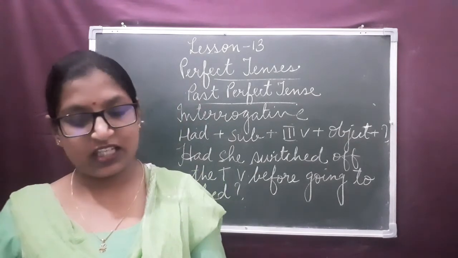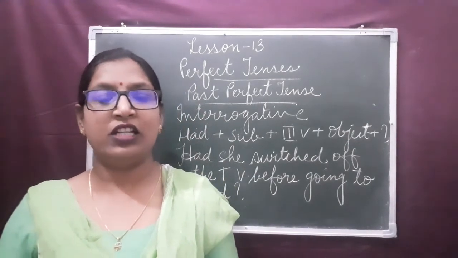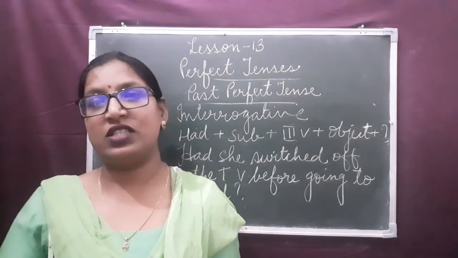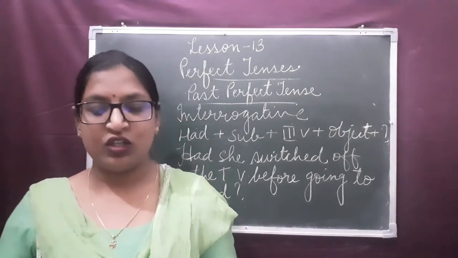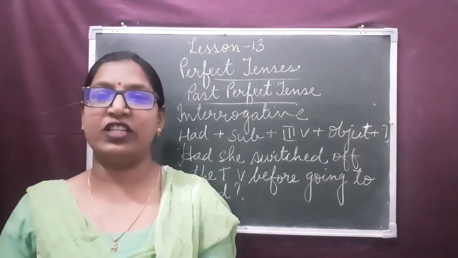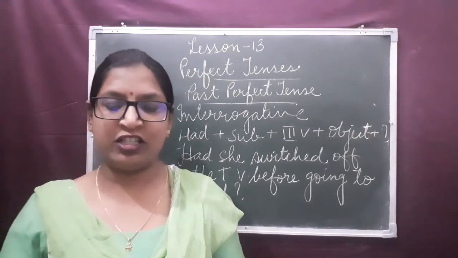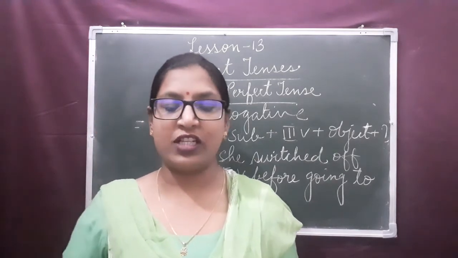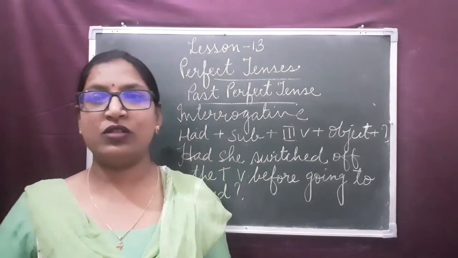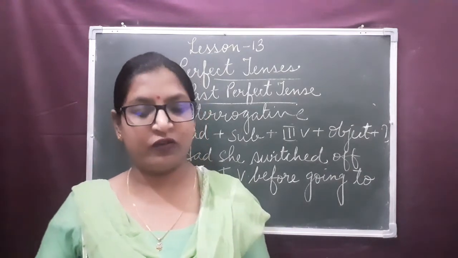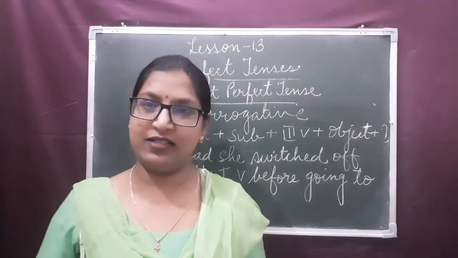And here you can see on page number 52, exercise 2 is given on the basis of this topic. So try to solve this. What do you have to do? Supply the past perfect tense of the verbs in the brackets. Here you have to use the structure, you remember, had plus third form of the verb. The verb is already given in the bracket.